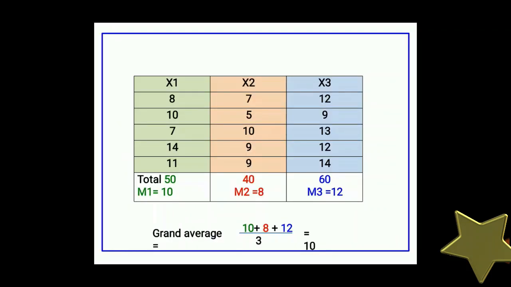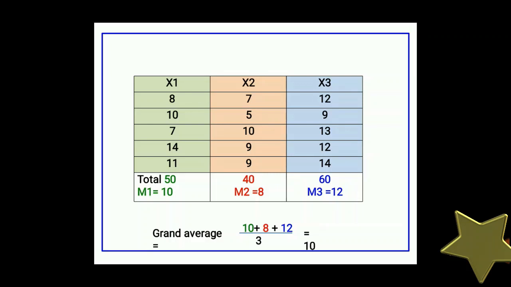This is the group. We have to find the total of each and every observation within the group. The total is 50 for group 1. If we add 10, 7, 14 and 11, we will get 50. If we add the observations of group 2, 7, 5, 10, 9 and 9, we will get 40, and in group 3 we will get 60. Mean of group 1 is 10, mean of group 2 is 8 and mean of group 3 is 12.